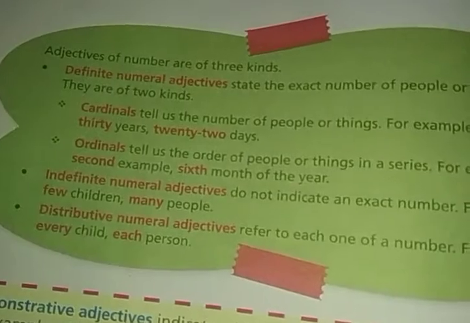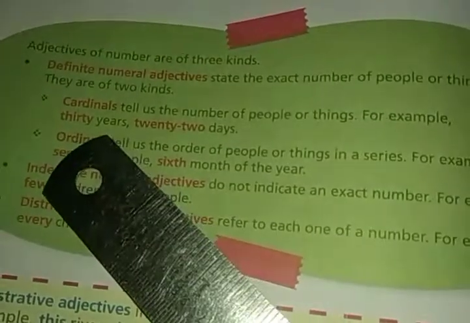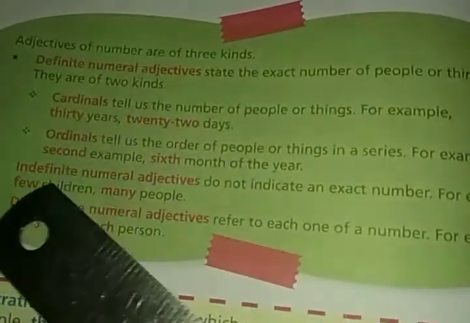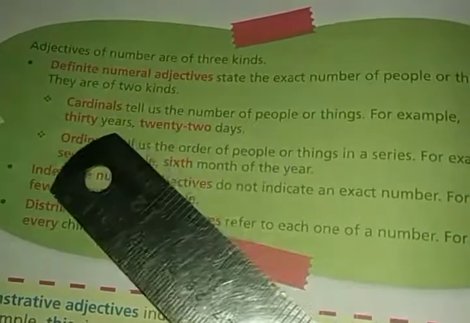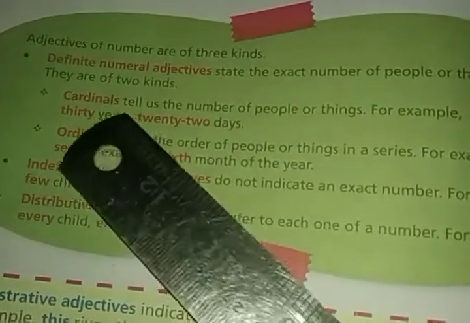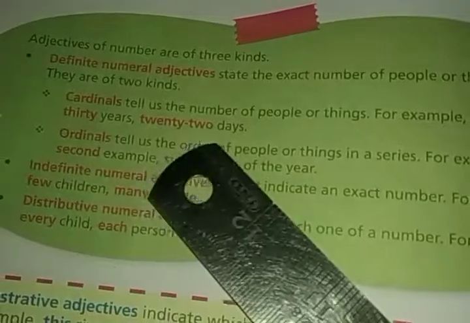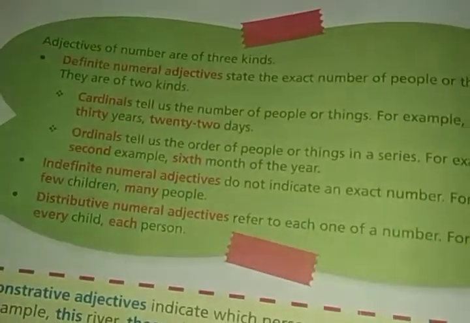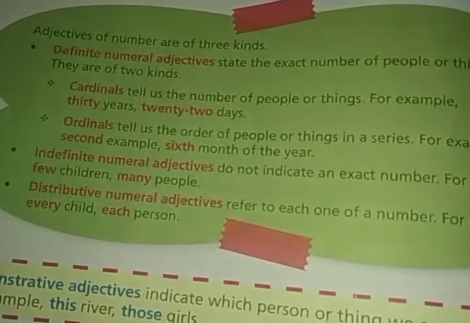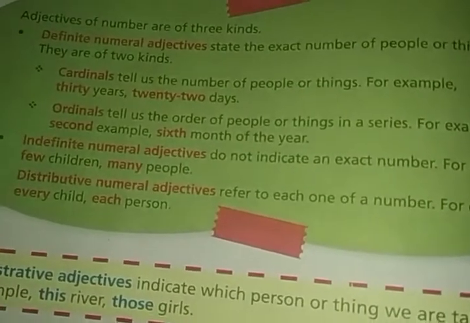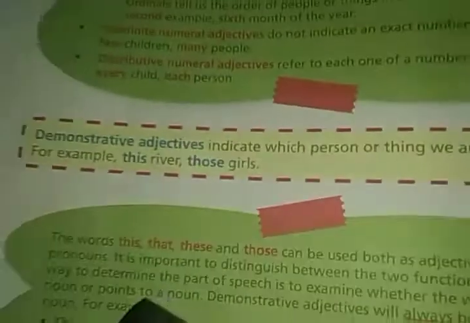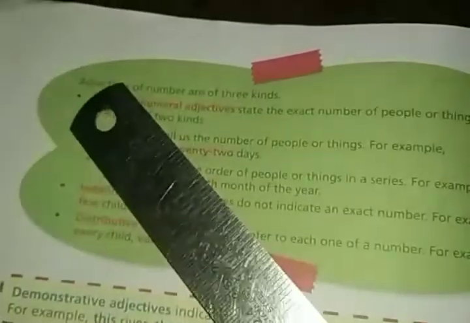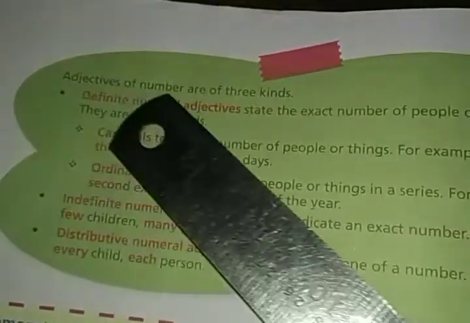Each one, प्रत्येक. ठीक है? और प्रत्येक करके एक एक. और इंडेफिनिट न्यूमरल के अंडर में हमारा कार्डिनल और ऑर्डिनल आ जाता है. Cardinal is for exact numbers of people and things, and ordinal is for the order where the people and things stand in a series. Okay, these are all the types of adjectives of number.